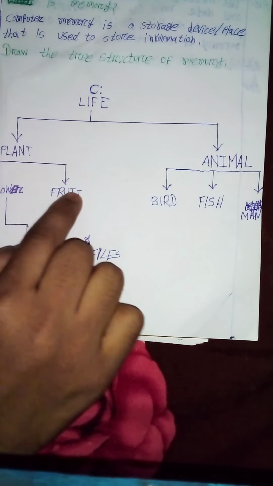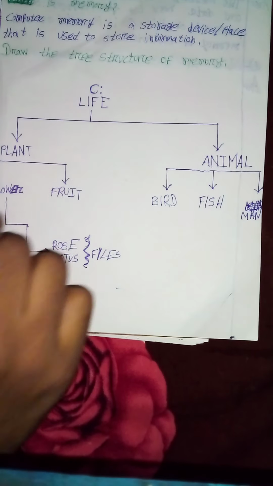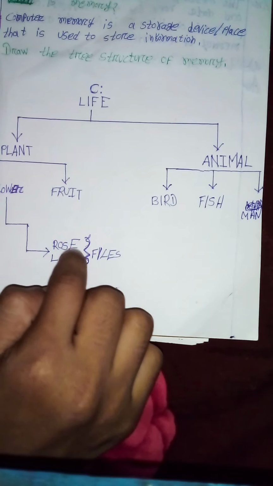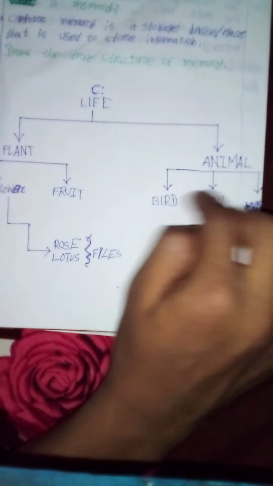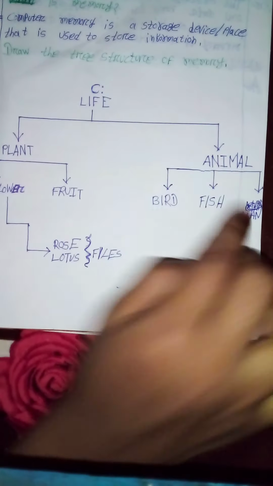Like life: life is two types, plant and animal. Plant is two types: flower and fruit. Flower and fruit are two types each. Rose, lotus is one type. Animal is three types: bird, fish, man.